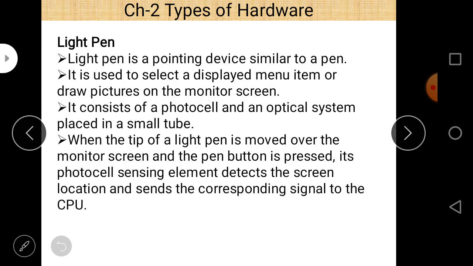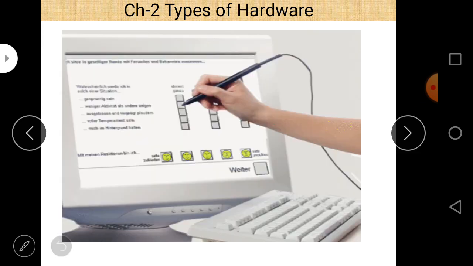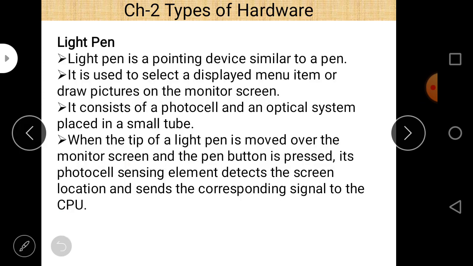Light pen is again a pointing device similar to a pen. That's why it is called a light pen. This is a light pen. Here you can see that this is a pointing device, and you can point to a particular content, graph, picture, icon, etc. And it is used to select a displayed menu item, or draw pictures on the monitor screen.